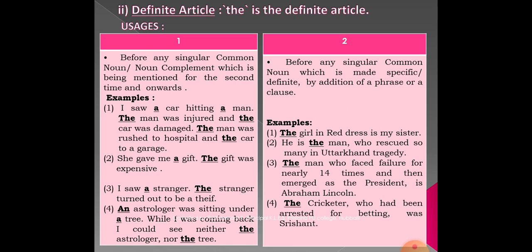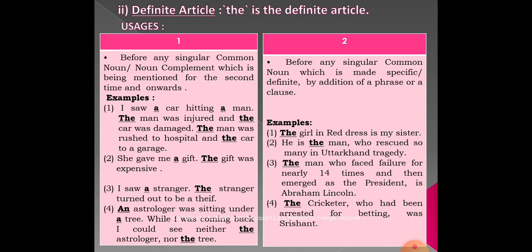In the next example, the man who faced failure for nearly 14 times and then emerged as a president is Abraham Lincoln. We are specific, we are definite, we are particular about that person, Abraham Lincoln here, right?